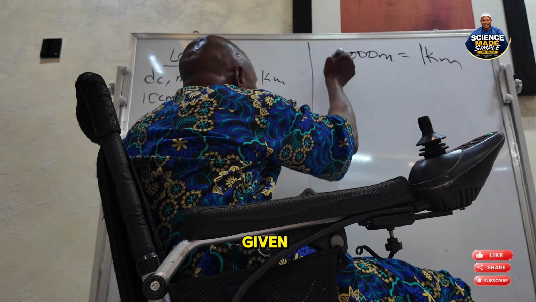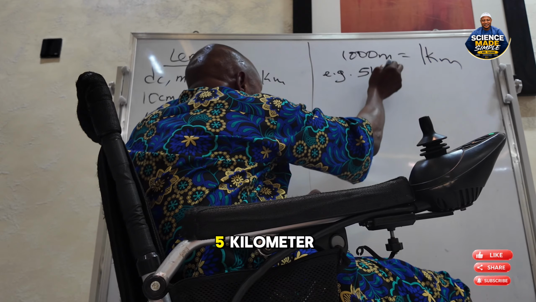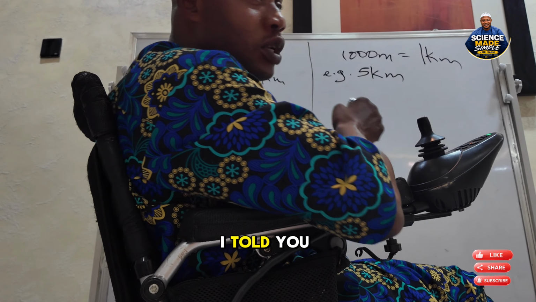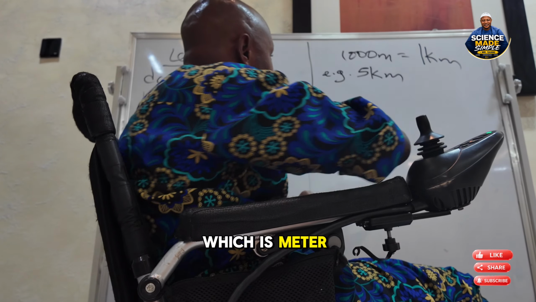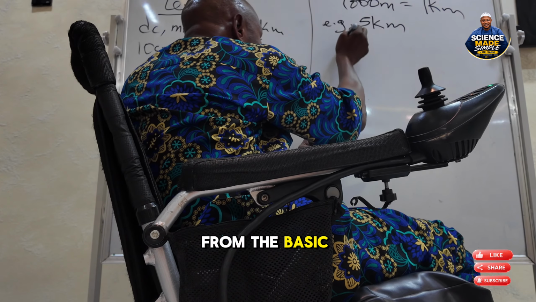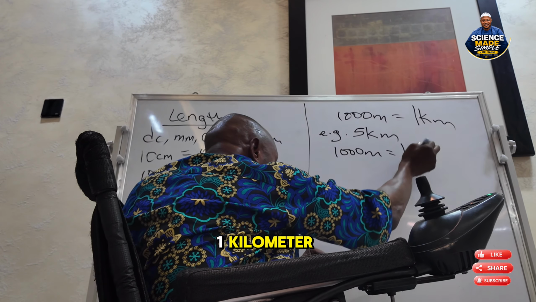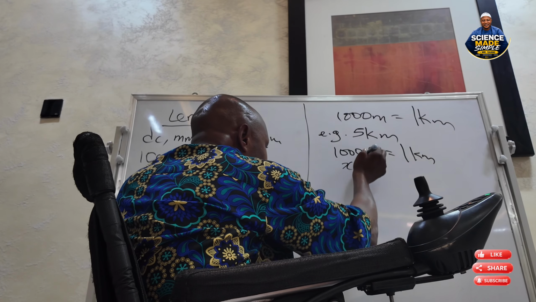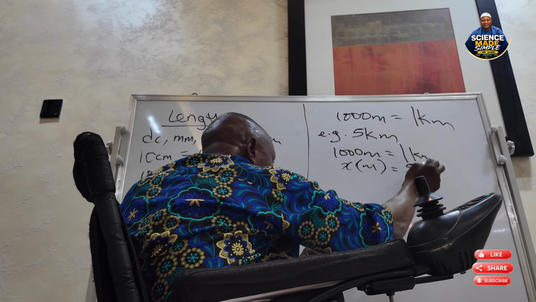So if you are given 5 kilometer, how do you get 5 kilometer in meter? I told you that we must convert all our answers to the standard unit, which is meter. Since you know from basic elementary math that 1,000 meter is equal to 1 kilometer, that means S meter is equal to 5 kilometer.